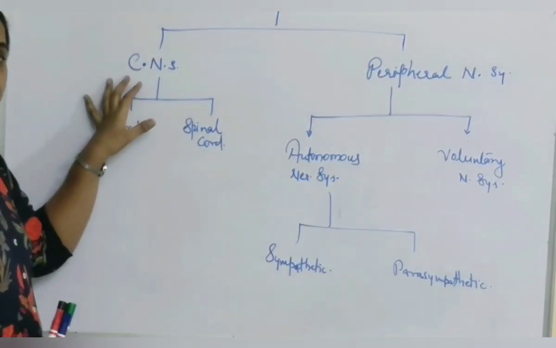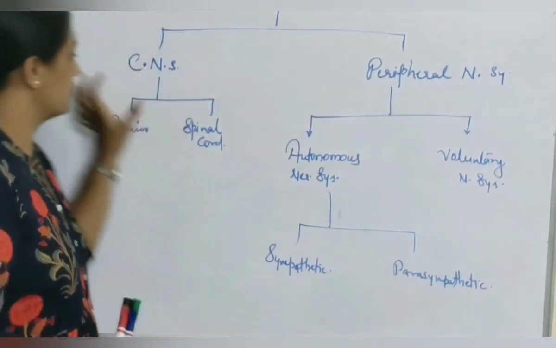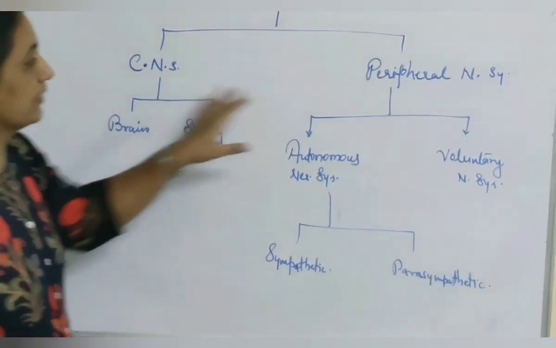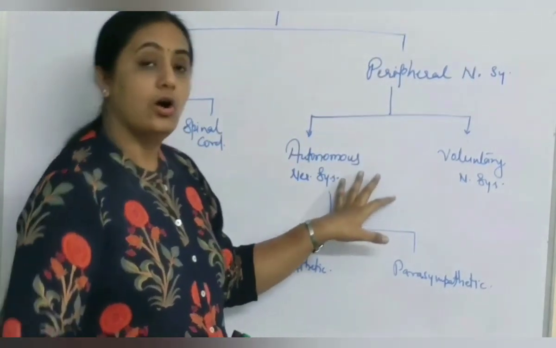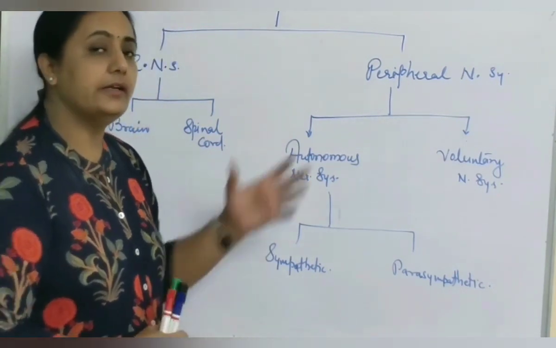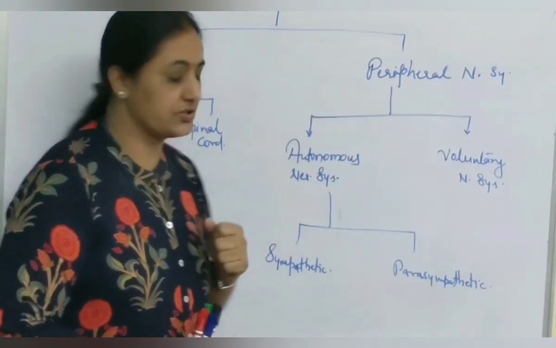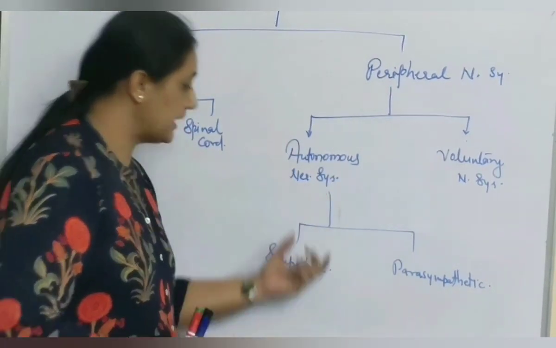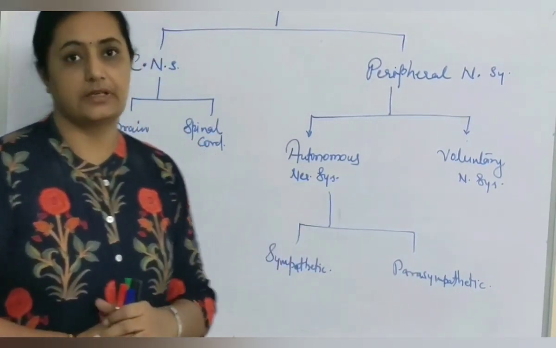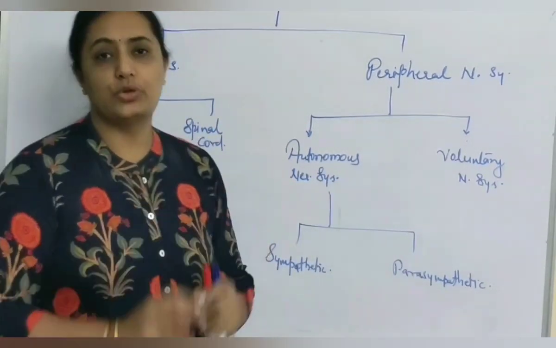What are those parts? First is central nervous system. Nervous system is basically divided into central nervous system and peripheral nervous system. Central nervous system again has two components, brain and spinal cord. Peripheral nervous system is composed of autonomous nervous system and voluntary nervous system. Autonomous nervous system, we can call it involuntary also. Autonomous means automatic actions are going on, so we can call it involuntary actions also. Autonomous nervous system then again further divides into two, that is sympathetic nervous system and parasympathetic. These systems are working opposite to each other.